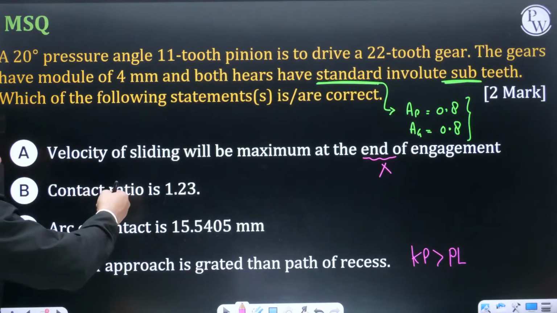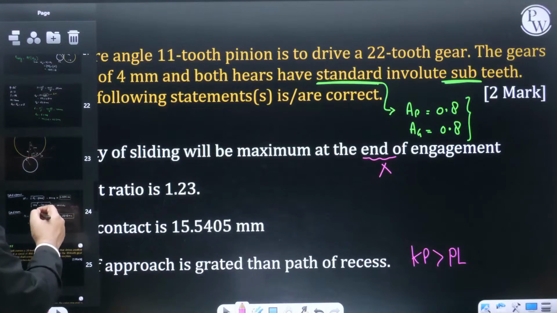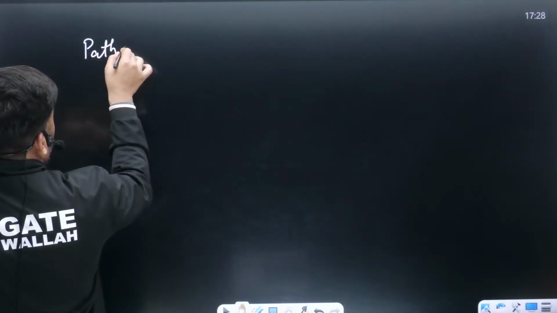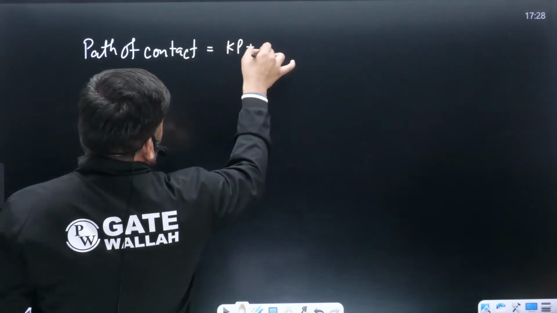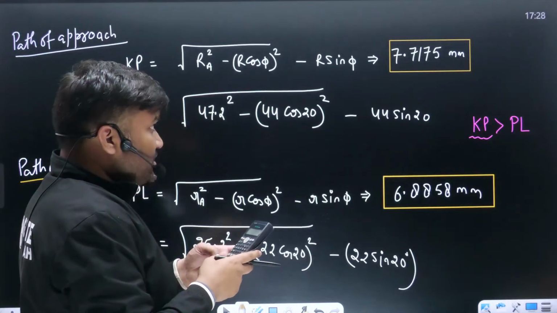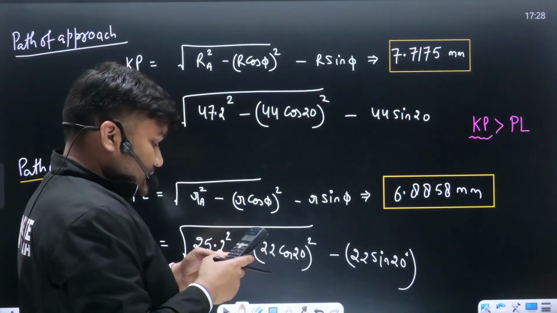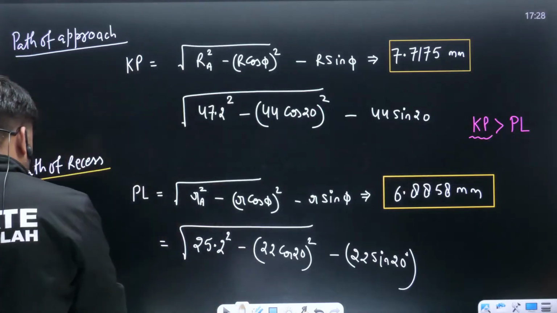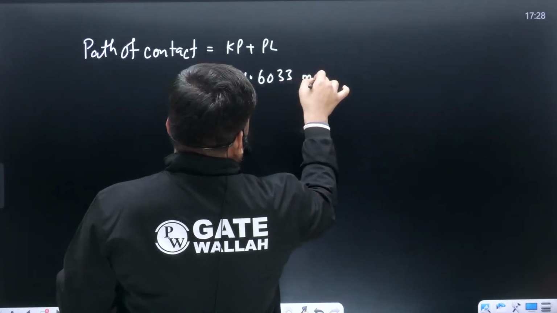Then they have asked contact ratio batao. An arc of contact is going to be how much? Try करिए, if you know path of approach, path of recess, तो path of contact कितना हो जाएगा? Path of contact, which is KP plus PL. How much will this be? KP plus PL कितना हो जाएगा? 7.7175 plus 6.8858, 14.6033 mm. This is path of contact.